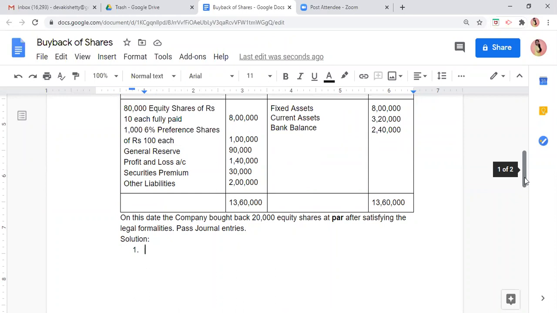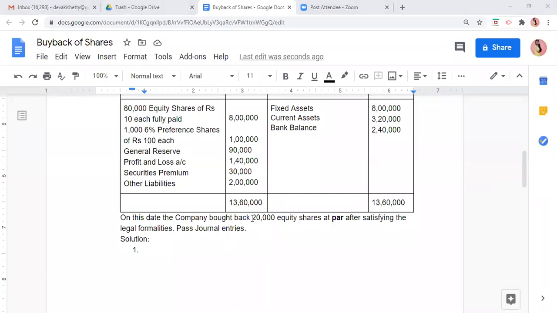कितना buyback कितने shares का करना है? Can anyone tell me? How many equity shares have to be bought back?